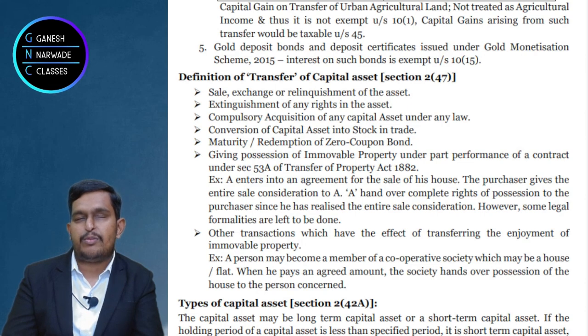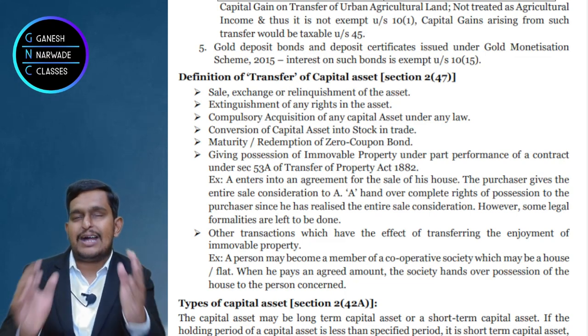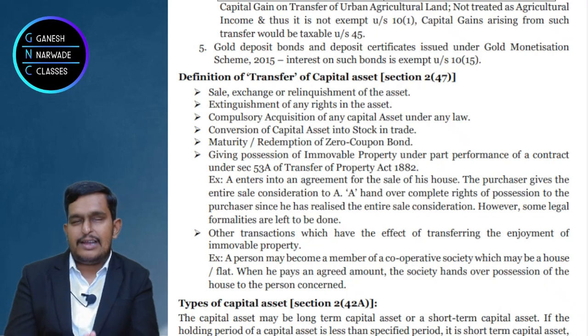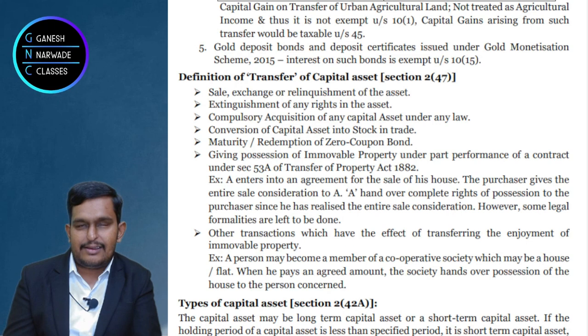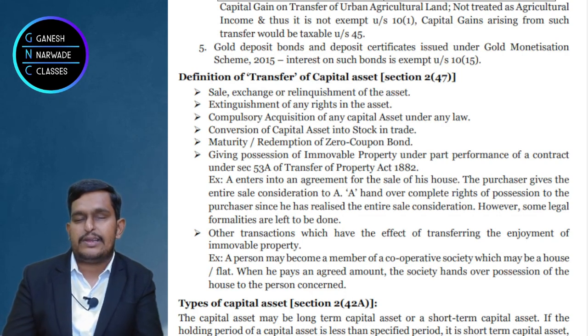Transaction in immovable property, like building is there, land is there. And what happens to complete that transaction? There is a partial performance under section 53A of the Transfer of Property Act. Which section? 53A of the Transfer of Property Act.